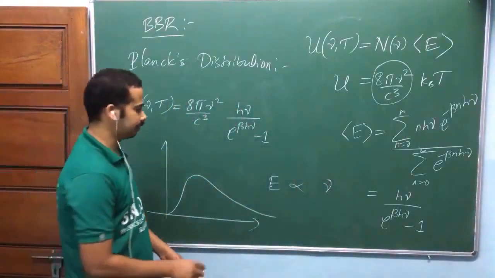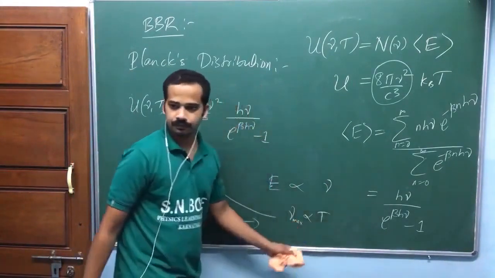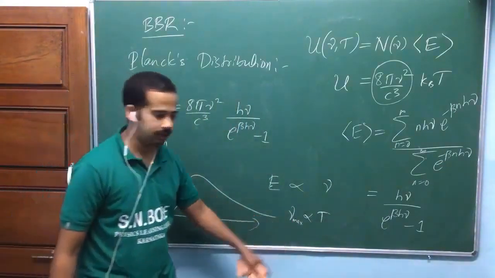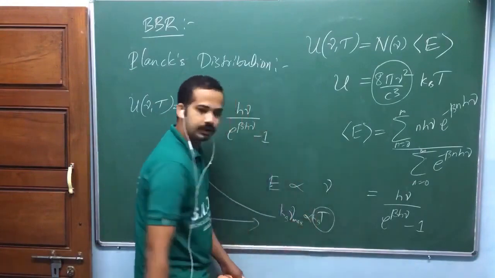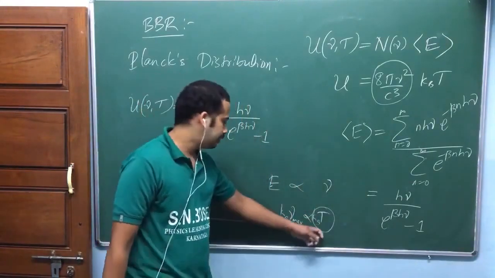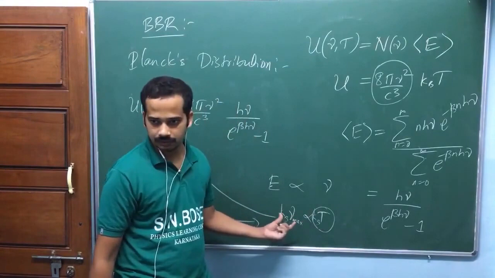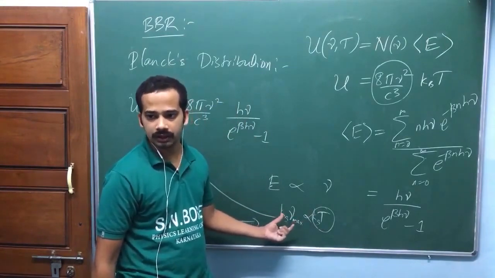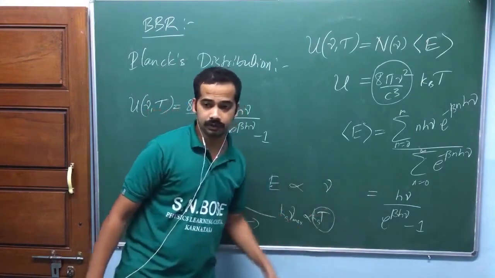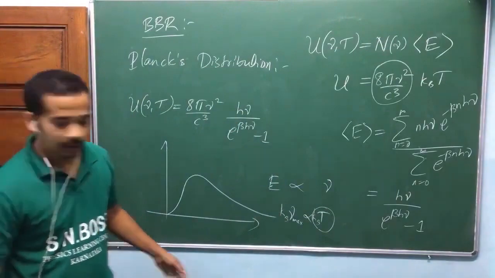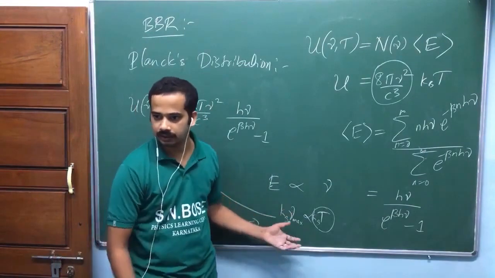I'll tell you how this might have happened. Look at here. You remember nu max is proportional to temperature. This was again from the plot. Now if you put Kb here, this is of the order of energy. This should be energy. It means somehow energy is decided by frequency. I think from there they might have got that idea: the energy of the radiation depends only on frequency, not on amplitude or anything. I think this might have given that idea.